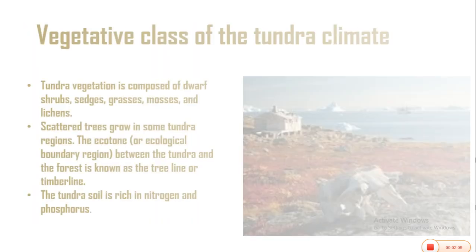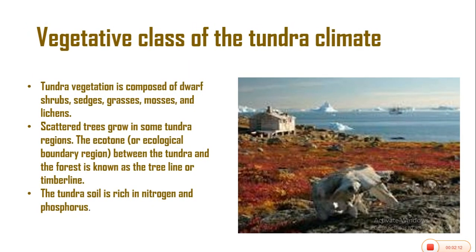Let's look at the vegetative class of the tundra climate. The tundra vegetation is composed of dwarf shrubs, sedges, grasses, mosses, and lichens. There are scattered trees growing in some tundra regions. The ecotone or ecological boundary region between the tundra and the forest is known as the tree line or the timber line. The tundra soil is rich in nitrogen and phosphorus.